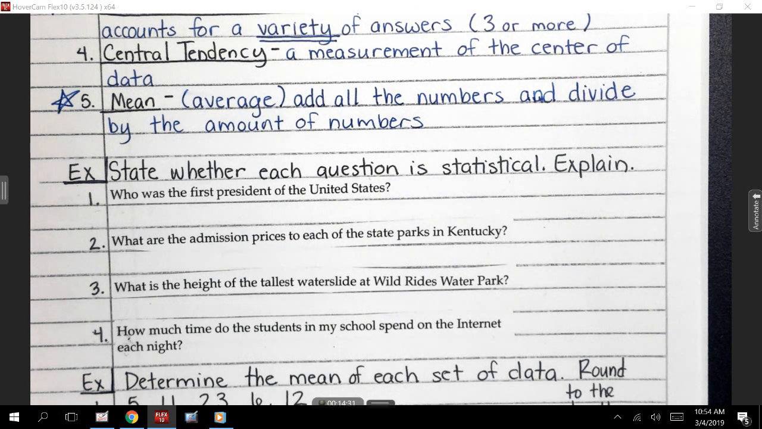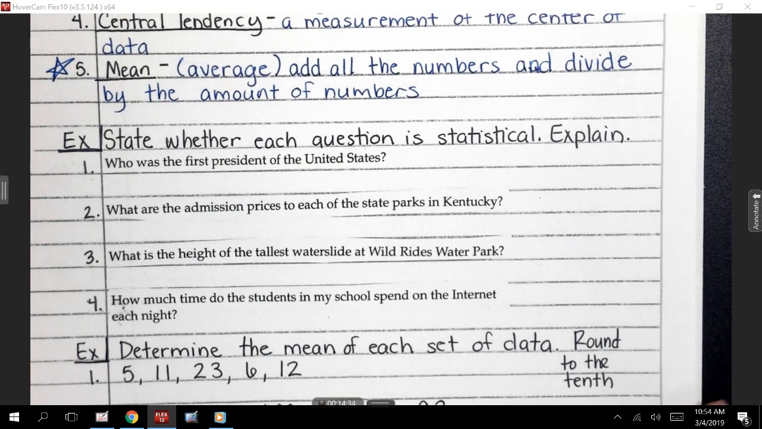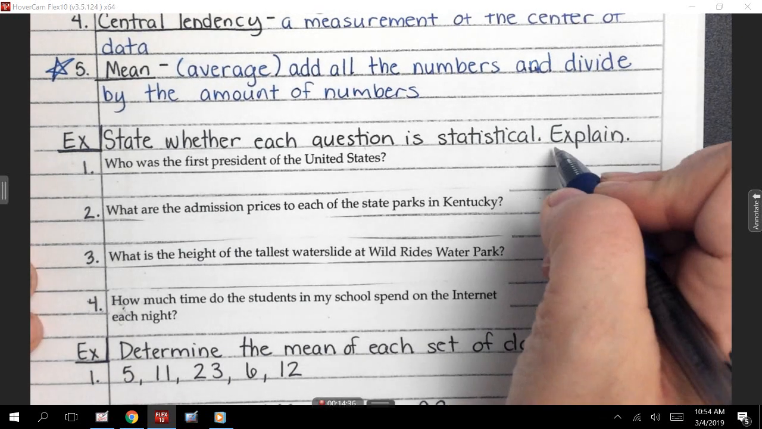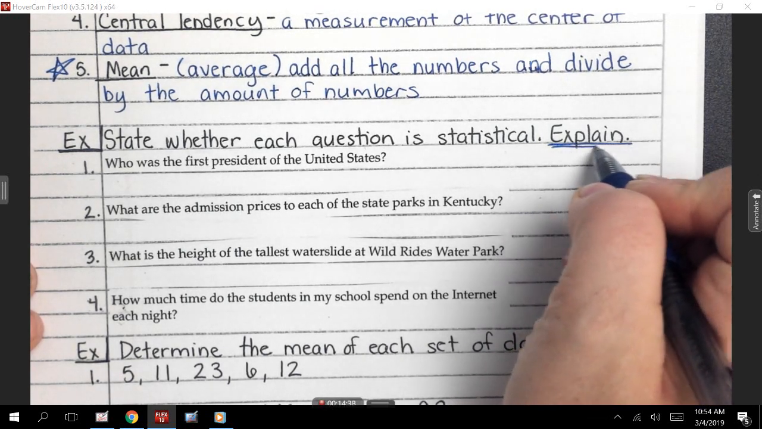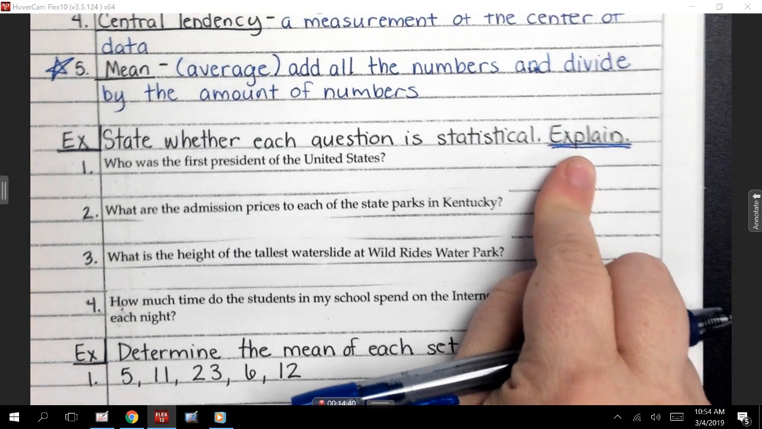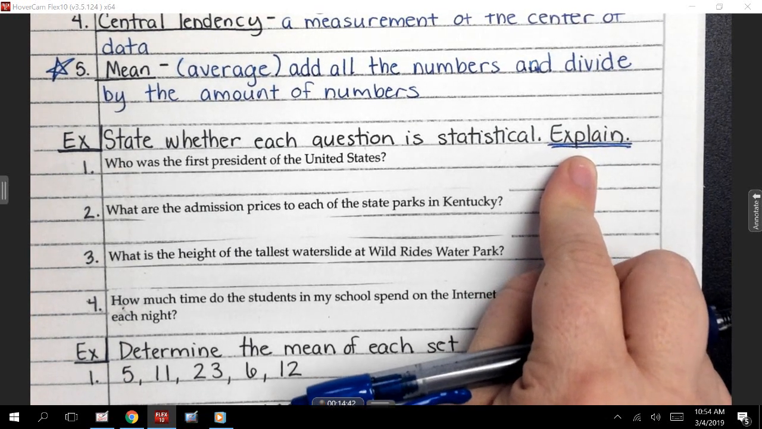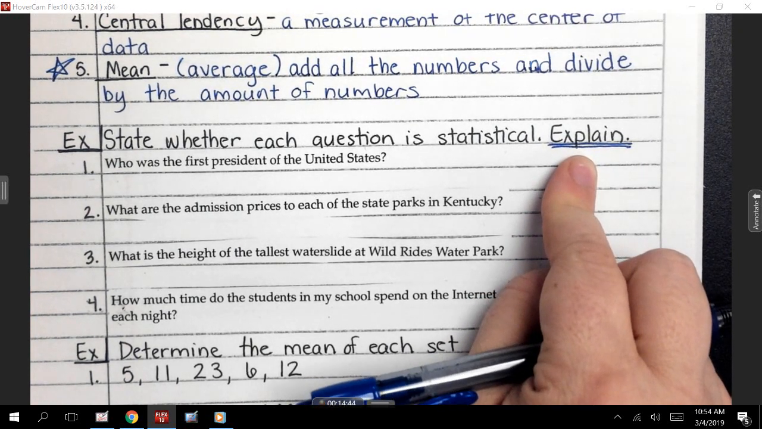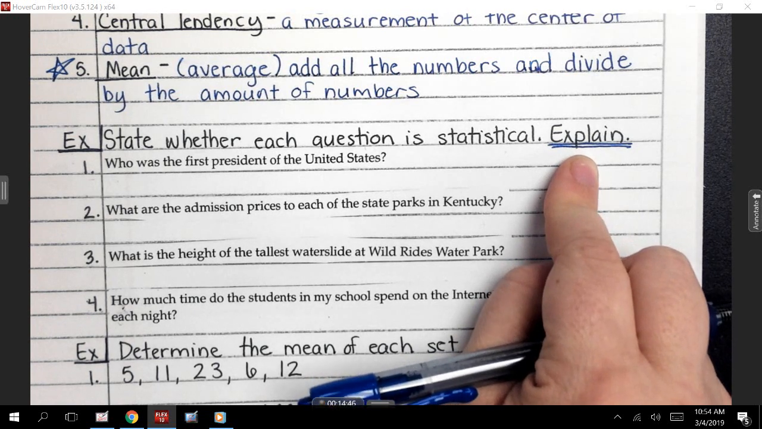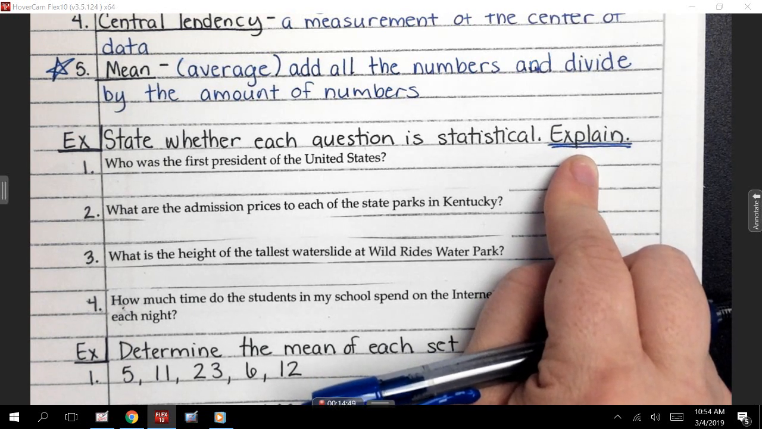So let's go ahead and look at some of these examples. We want to state whether it's statistical, and then it says we have to explain. Now, guys, I'm going to go ahead and spoiler alert real quick, okay? On your homework, you don't have to explain. I'm not going to make you explain on your homework. But why would it be so important that I explain it in my notes? Why would that matter to me? Hunter? Because if you don't know, you can double check.